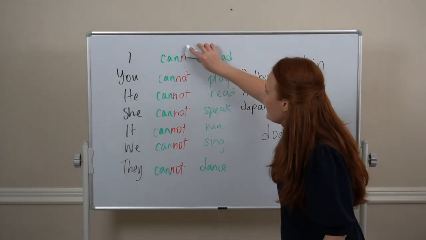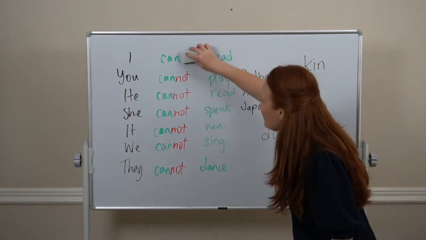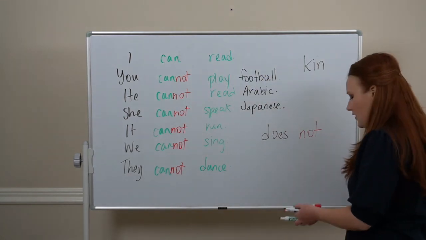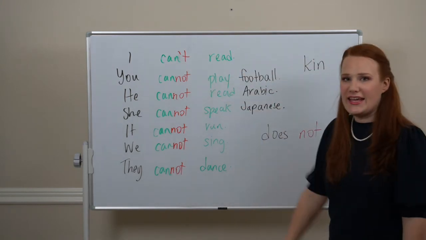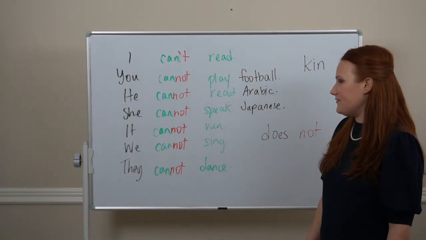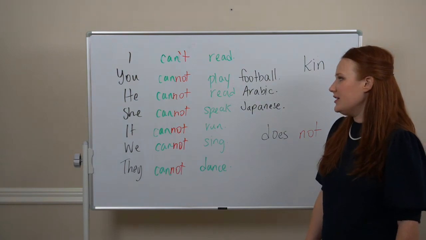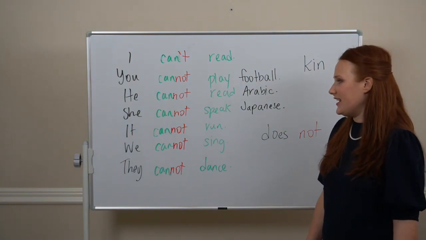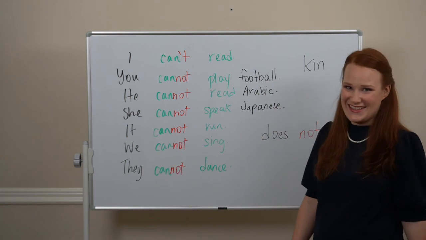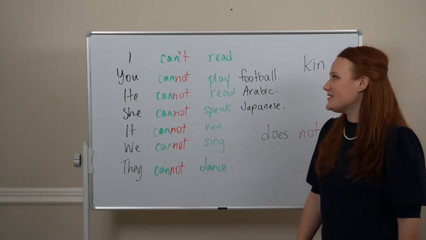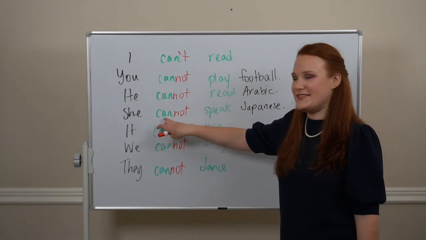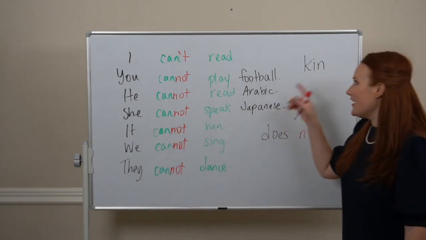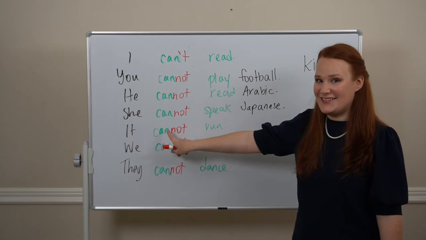So instead of cannot, we would just say can't. I can't read. You can't play football. He can't read Arabic. She can't speak Japanese. It can't run. We can't sing. They can't dance. So the pronunciation of can't does have that ah sound in there. Can't. All right?